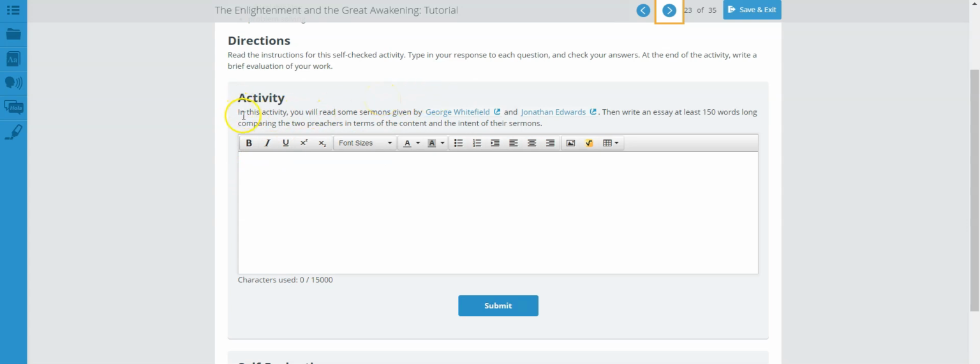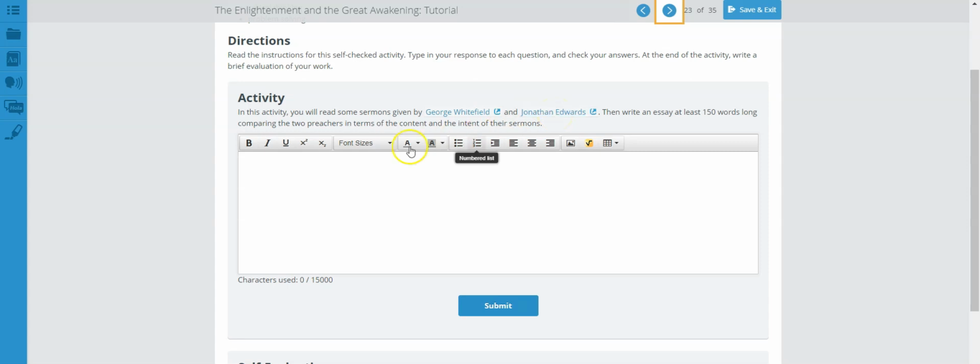All right, activity. In this activity, you will read some sermons given by George Whitefield and Jonathan Edwards. Then write an essay, at least 150 words long, comparing the 2 preachers in terms of the content and the intent of their sermons. Again, these are your links right here. These are your 2 links that you need to go and review. Take notes on the links. Take notes on the information about George Whitefield, and the same thing for Jonathan Edwards.